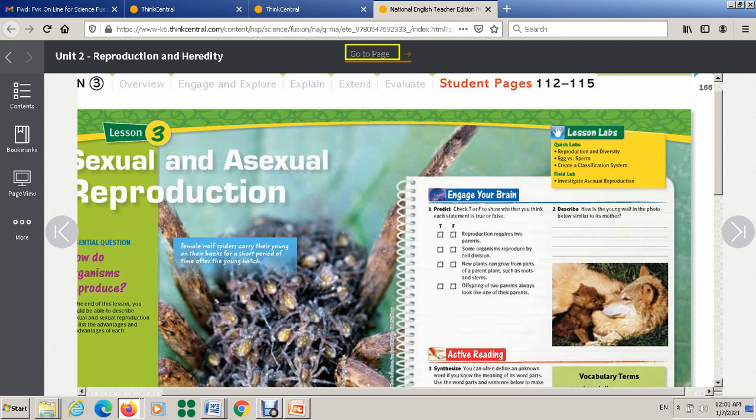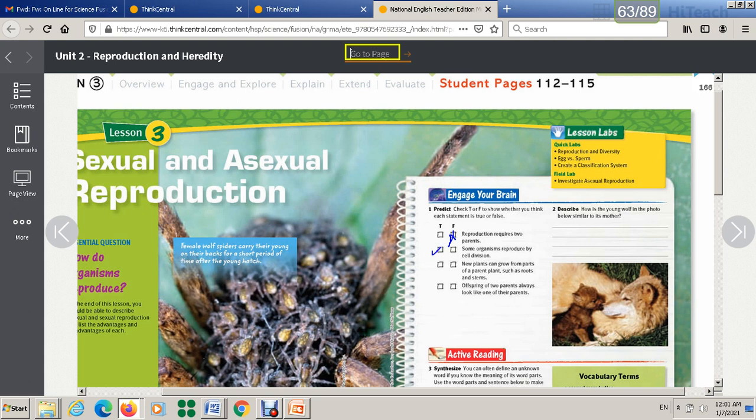Let's start talking about this true or false question. The first one is: reproduction requires 2 parents. Always it needs 2 parents? Actually, no, because we will talk now about asexual and sexual reproduction. The second statement: some organisms reproduce by cell division. Some of them, yes.